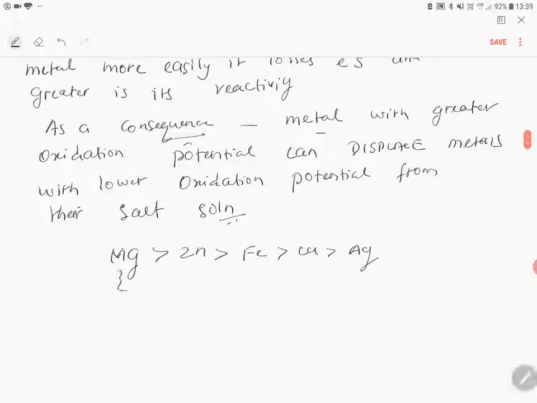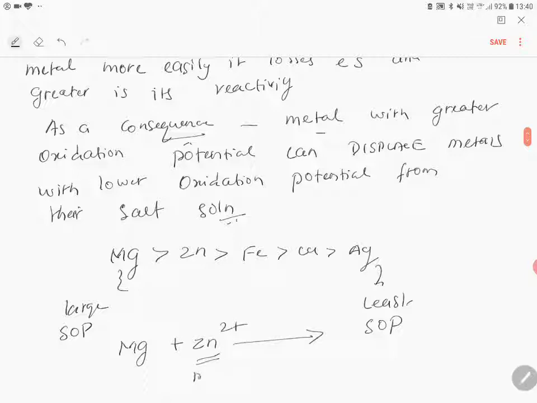Magnesium has the large standard oxidation potential in this series, and silver has the least standard oxidation potential, which means magnesium can displace the metal salt of zinc to zinc metal, and it can undergo oxidation easily, whereas the reverse cannot happen.